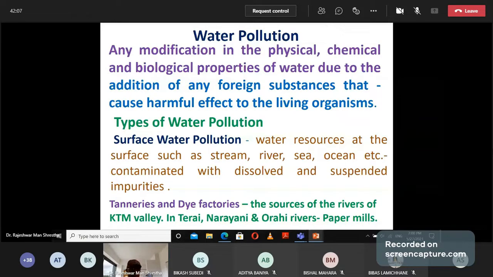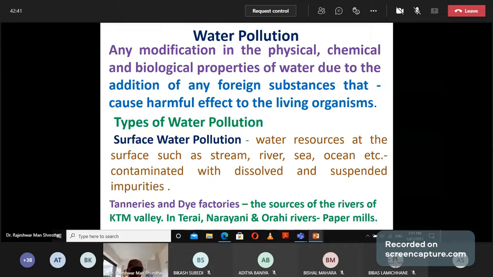For example, the rivers of Kathmandu Valley have been polluted by tannery, shoe factory, and dye industry. The dye industry releases a large amount of colored material, and the shoe industry releases a large amount of pollutants that include chromium. In this way, the rivers of the Valley have been polluted mainly by tannery or dye factories.